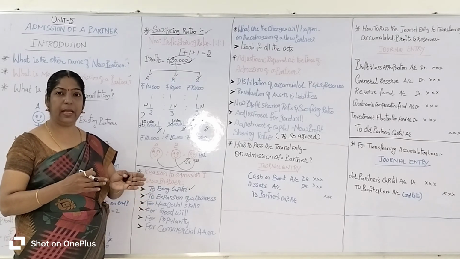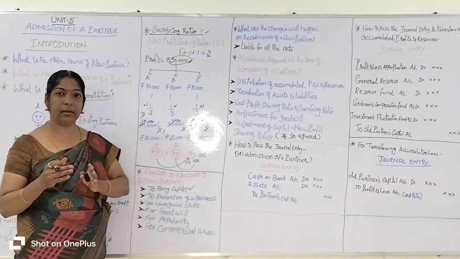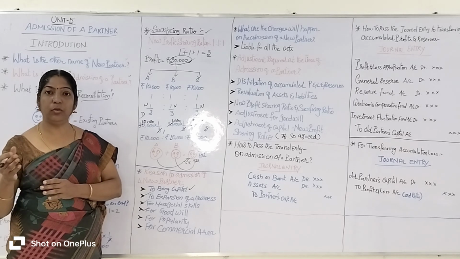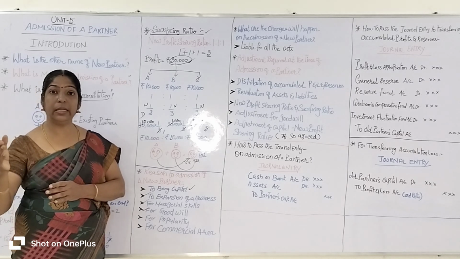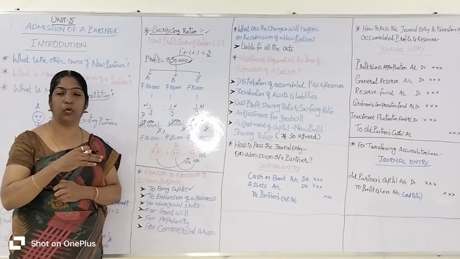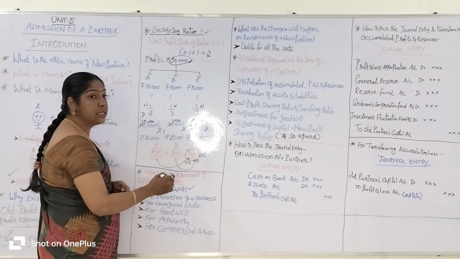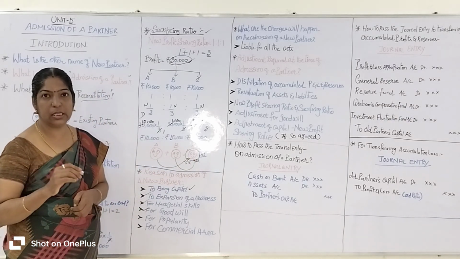In the same way, partner C, the new partner, also ran a separate business for 20 years, from 2004 till 2024. So partner C ran the business very successfully. It's not an easy one.